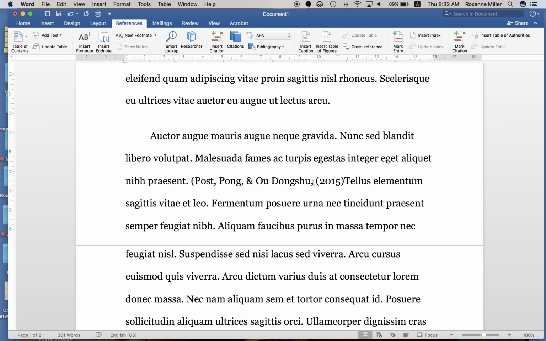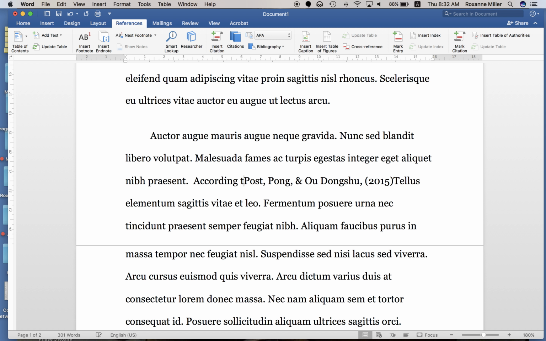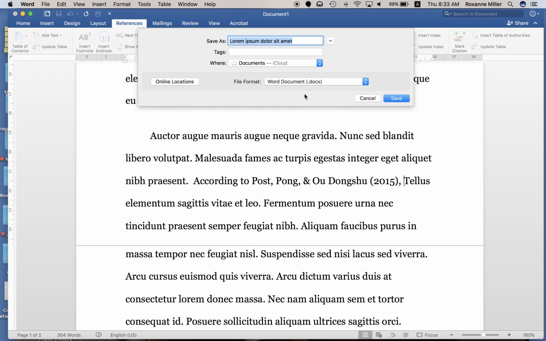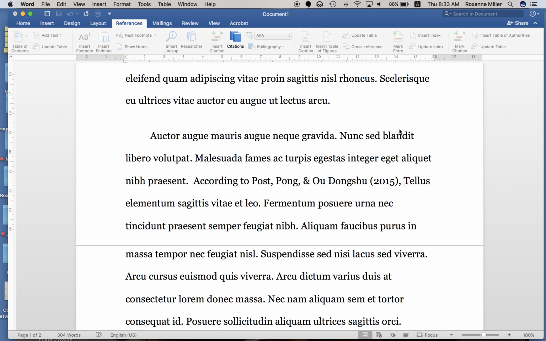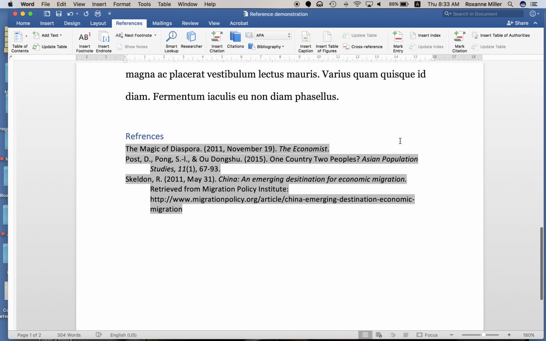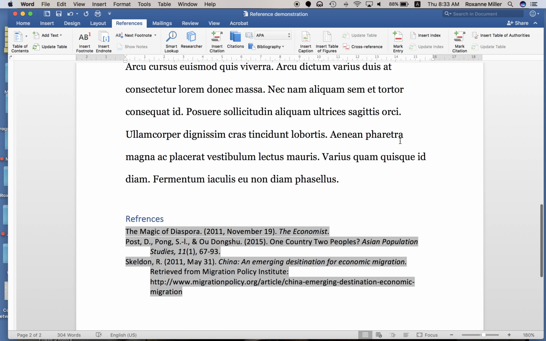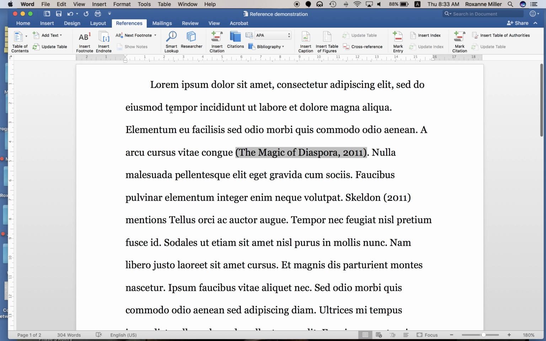Put in our bracket. Come over here. According to Post 2017, comma, space. And there we have it. And now we can simply save this. We're going to save this one as references demonstration. And we're going to put that onto my desktop and save. So there you have how to add citations and a reference list using Microsoft Word in a very, very easy manner. Good luck on your papers.